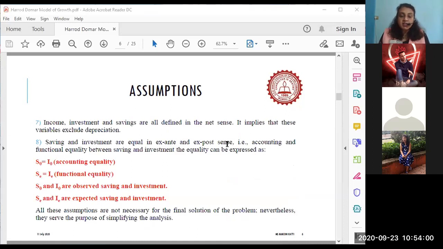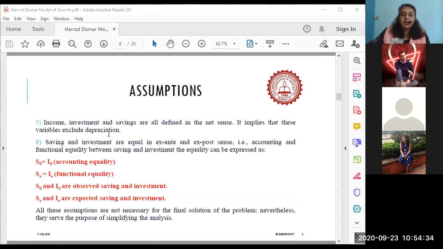Assumption number 7. What are they saying? Income. Whose income? Incomes of all factors of production, yes or no? Class? It is the income of all. Let's see, your chat boxes are flashing. Yes, income of all individuals. So it is income of all.